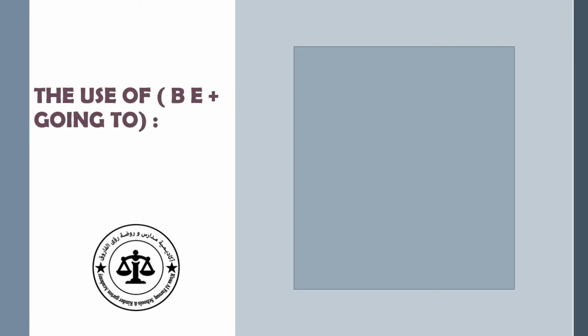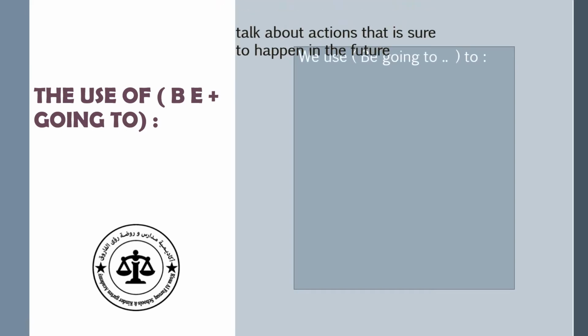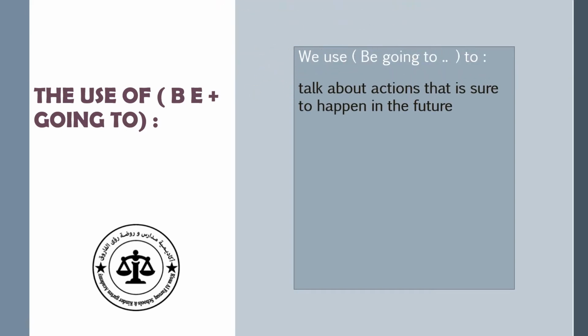Now, what about going to? When can we use going to? We use it if we want to talk about actions that are sure to happen in the future. Or we use going to to talk about plans and intentions. Let's practice the structure with its three forms, the affirmative, negative, and interrogative form.